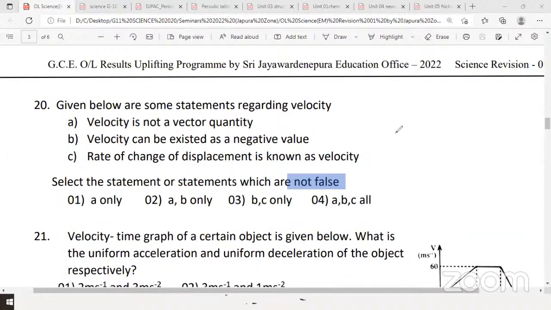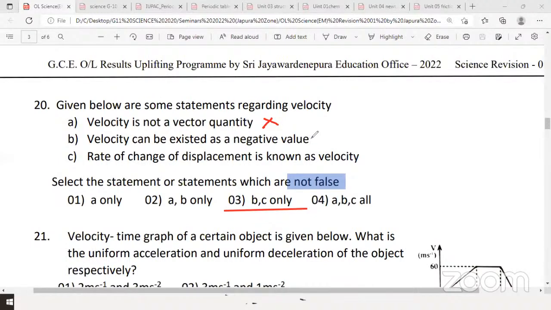Imasha Ranatunga? Where's Imasha? Yeah, Imasha? Situka? B and C only. Imasha? Third answer. Okay, both of you get the same answer. Third answer. Answer is B and C. Very good. Velocity is not a vector. That is wrong.